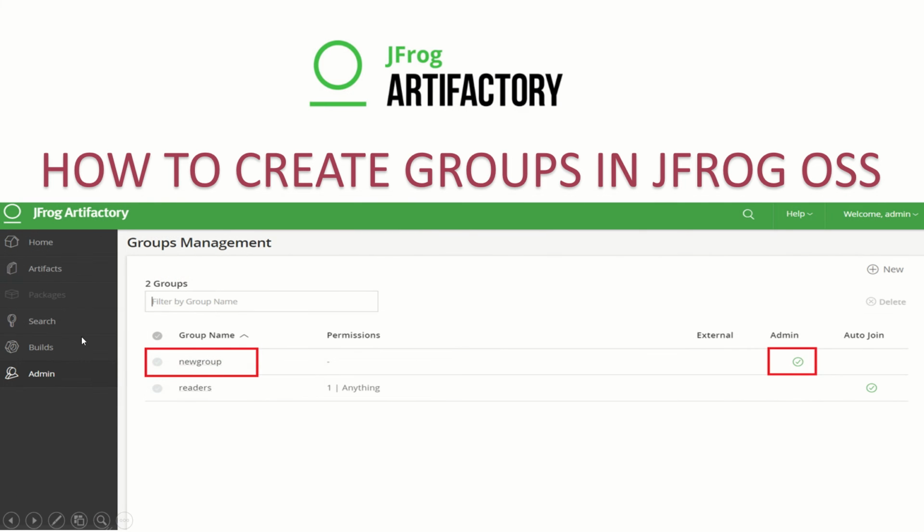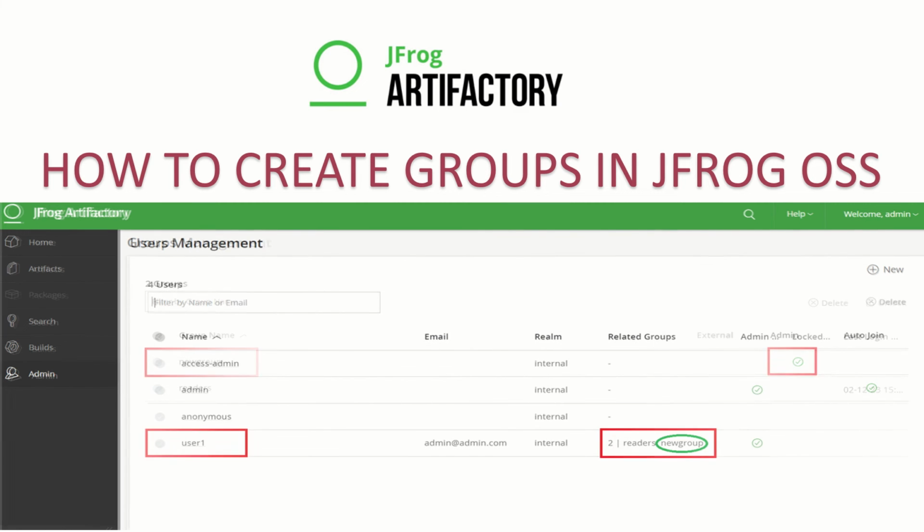Now we can see in the group section that a new group has been created with admin privilege, because we checked the admin privilege option during creation of this new group. After that, if we look at the user section, we see user one has been created. This user now has the readers group along with the new group. These two groups are assigned to this user, where readers is by default and the new group we assigned during creation.